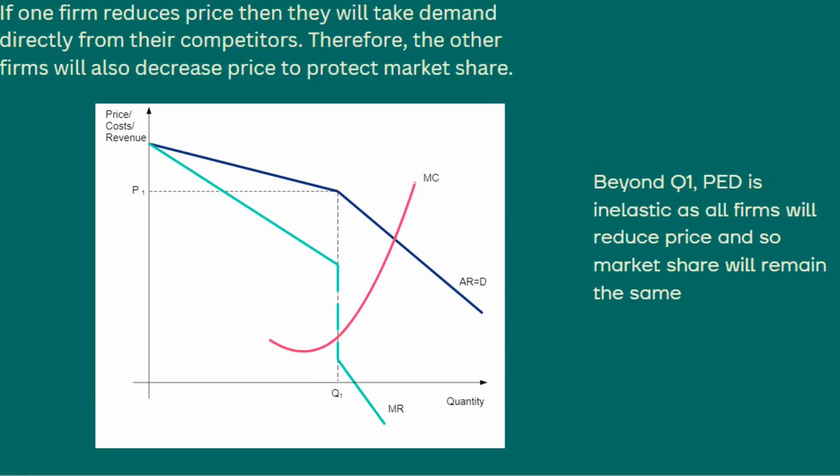In the kinked demand curve below, we can see that price and output is set as P1 and Q1. If one firm reduces the price, then they will take demand directly from their competitors. Therefore, the other firms will also decrease price to protect market share. As seen in the graph here, beyond quantity 1, price 1, price elastic demand is inelastic as all firms will reduce price and so market share will remain the same.